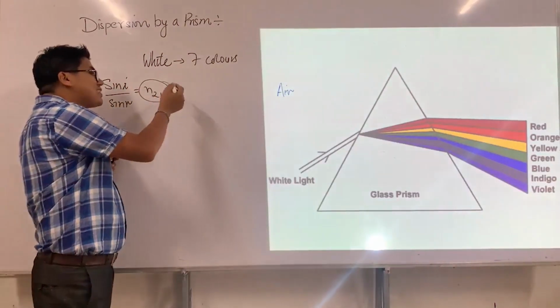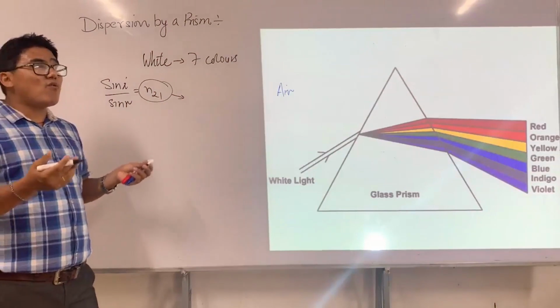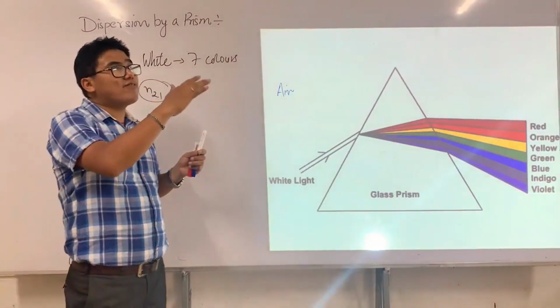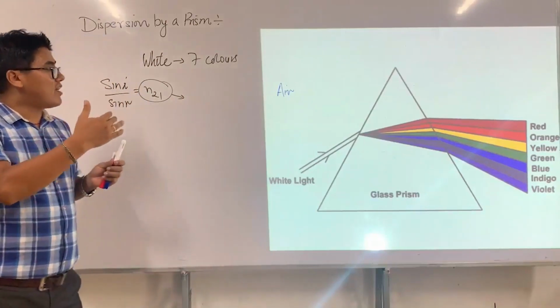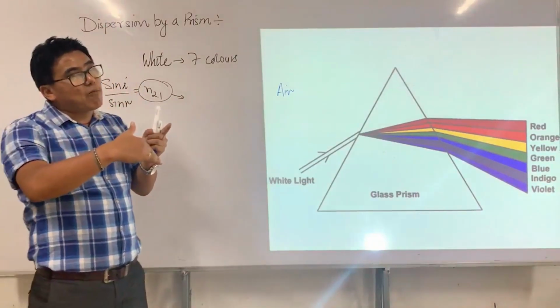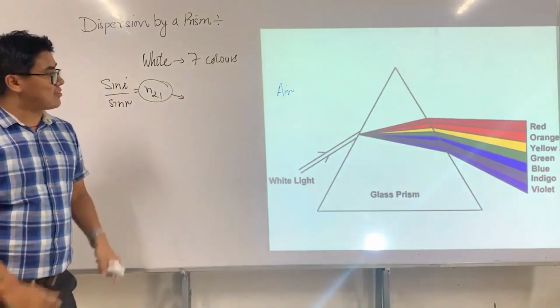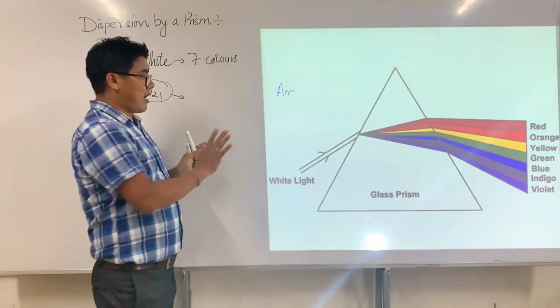If they have different refractive indices, the bending would be different. So different refractive indices undergo different bending. If the refractive index is more, bending is more. If the refractive index is less, bending is less. So this is the reason. Now I'll come to this.